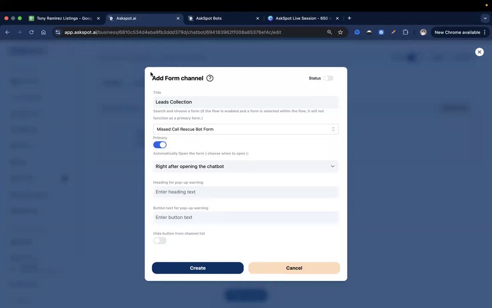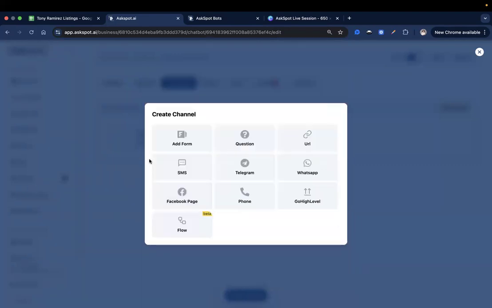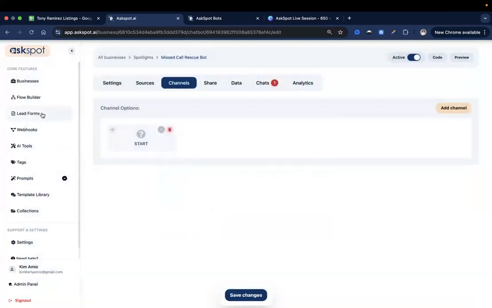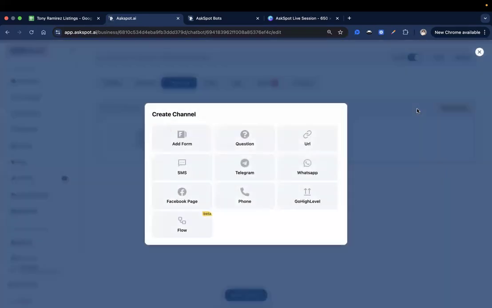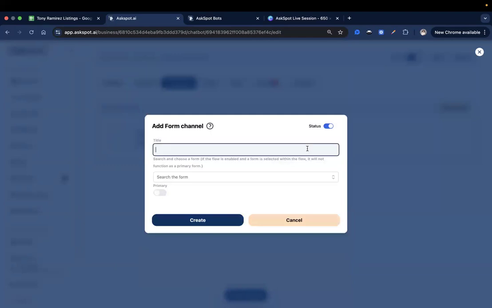So again, when you're adding a form over here on the form channel, you need to pre-create it first in your lead form section inside your AskSpot account. So this is not an IntelliForm, that's separate from the leads form itself. So just make sure to create that in this section first. So let me just add that.